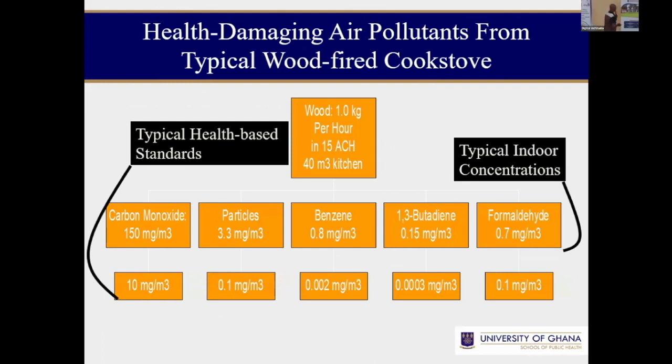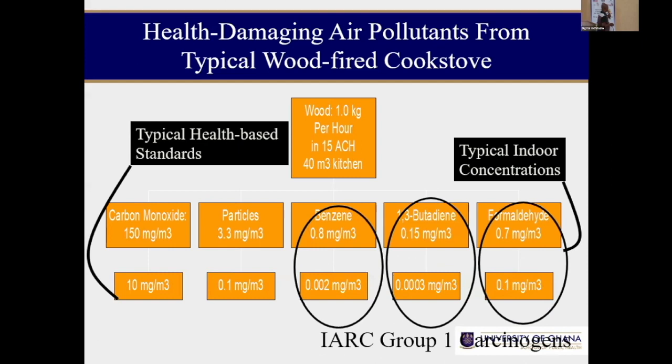But if you compare these to the guidelines, you'll see that the amount of carbon dioxide that is generated is about 15 times more than what the WHO approved.